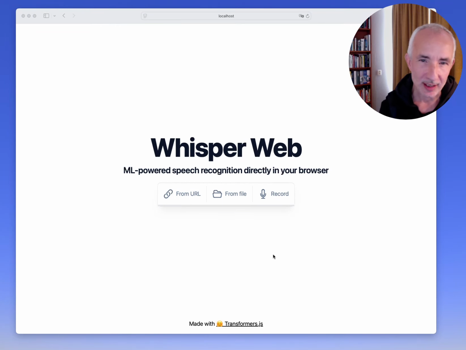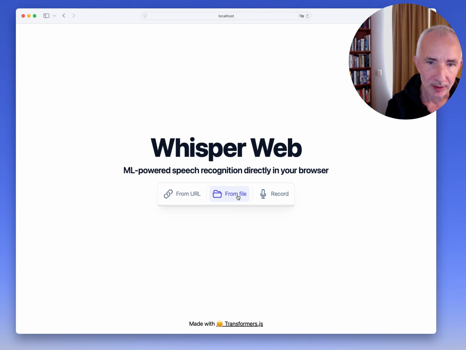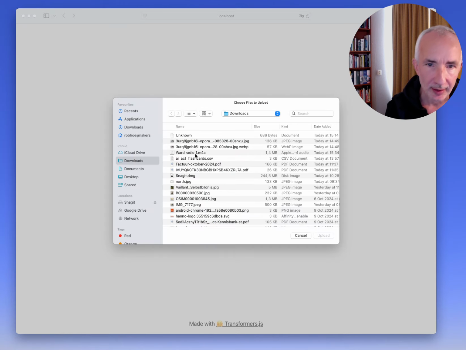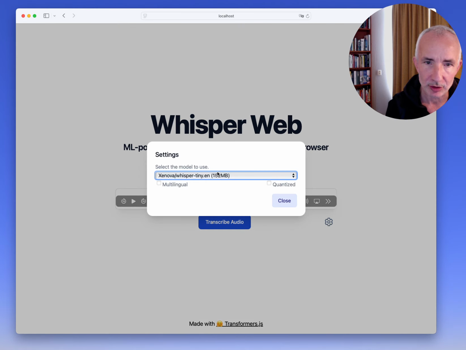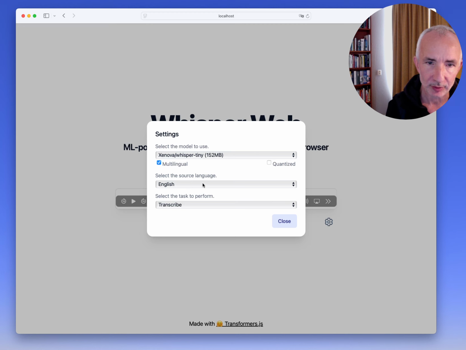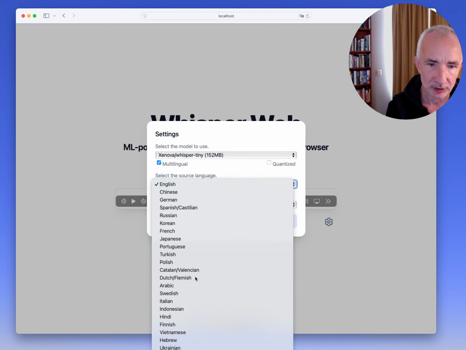Okay, so I installed the Whisper web, and it's ML-powered speech recognition directly in your browser, so it's locally on my computer. And by coincidence, I was discussed on radio today, so I will pick up a M4A file, and make sure that I have the right setting. So this was in Dutch.